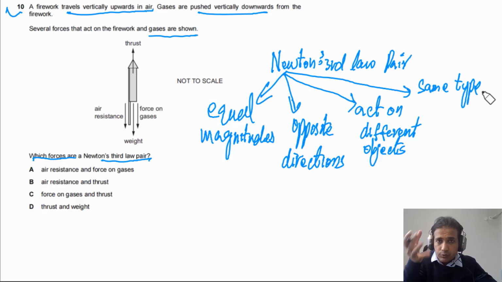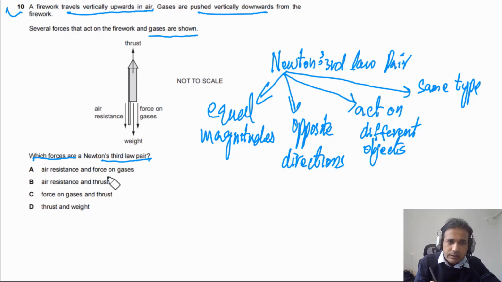Same type. For example, pushing force. Both of them have to be pushing forces. They have to be gravitational forces, and so on. Now, if you get given options, air resistance and force on gas. Air resistance, different type of force. Force on gases, different type of force. So it is not possible.